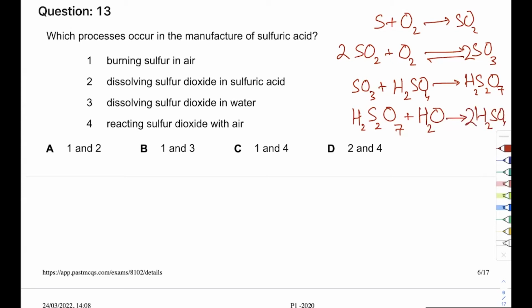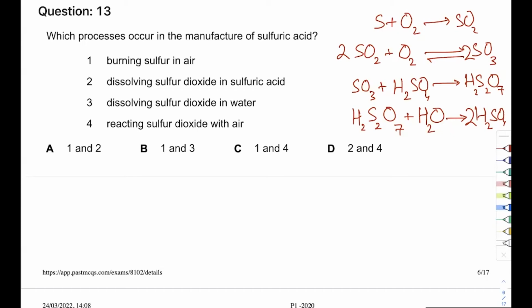Okay. We could bypass this and add SO3 directly to water, but the problem with that is that this is an explosive reaction, which means that this will be the last reaction you do in your life if you try to do this. And that's why we first add SO3 to H2SO4, which is concentrated, and then we add water to that.